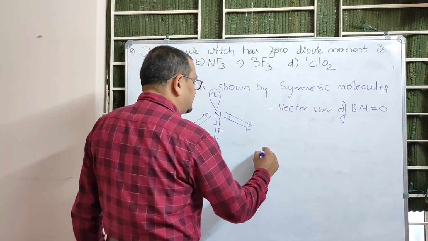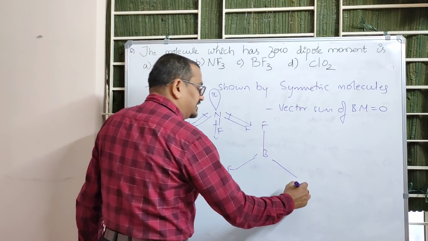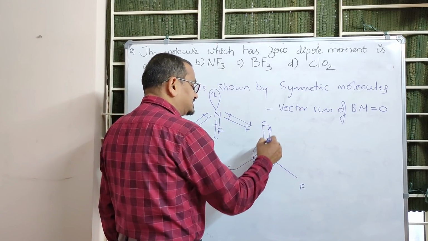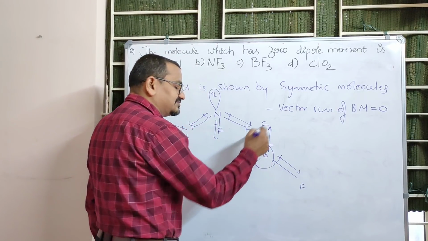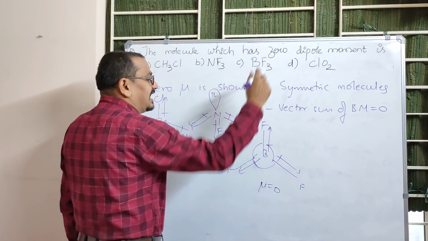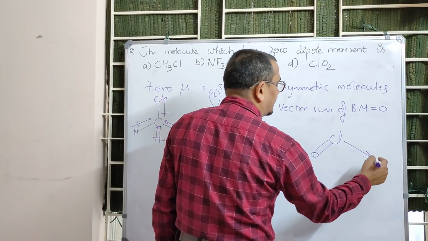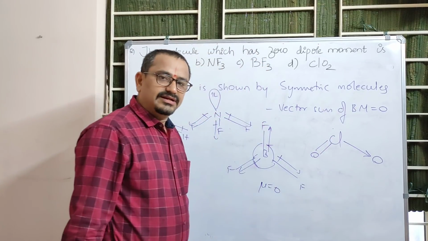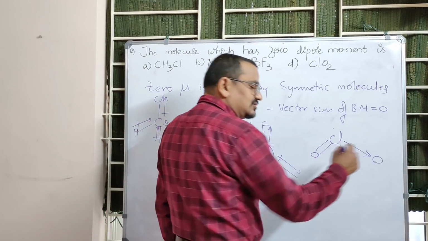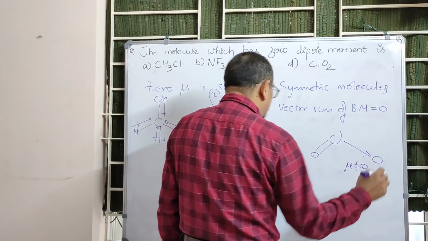Next, when it comes to boron trifluoride, which is a trigonal planar structure, it has a symmetric structure. Why? Because this bond moment is cancelled by this, which is cancelled by this. Mutually they are cancelling one another. So here dipole moment is 0. And when it comes to ClO2, chlorine is the central atom, with a double bond O and a dative bond O. So here also the bond moment is not getting cancelled. So dipole moment is not 0.